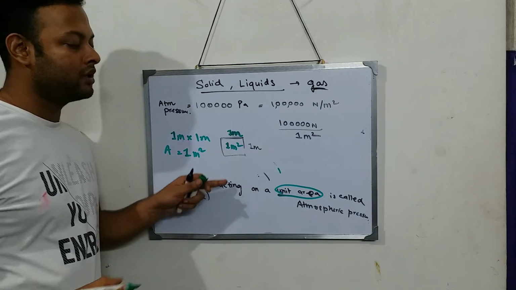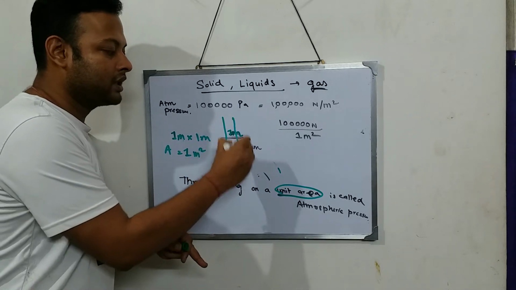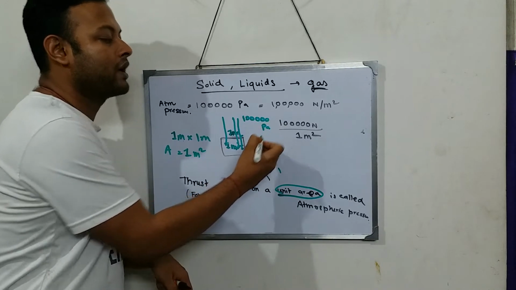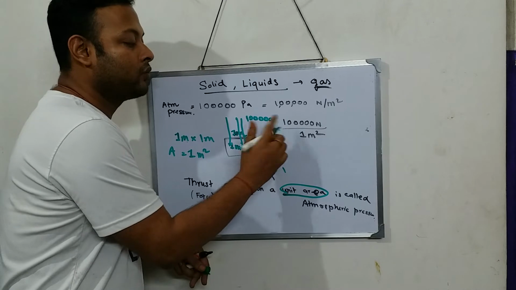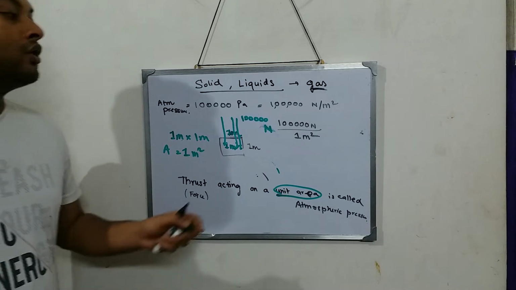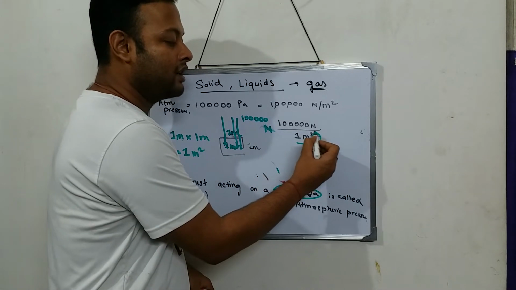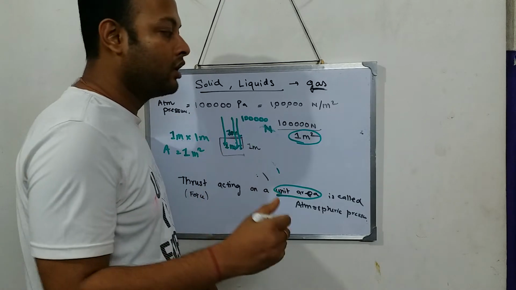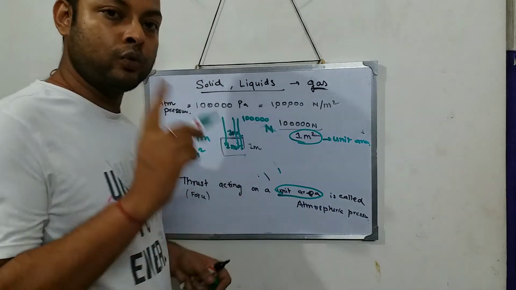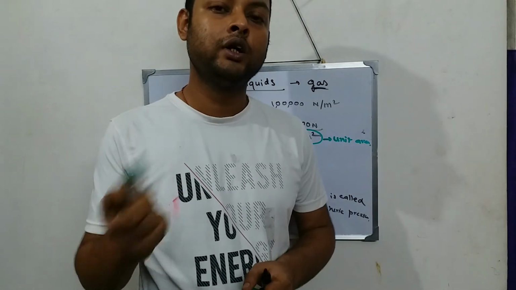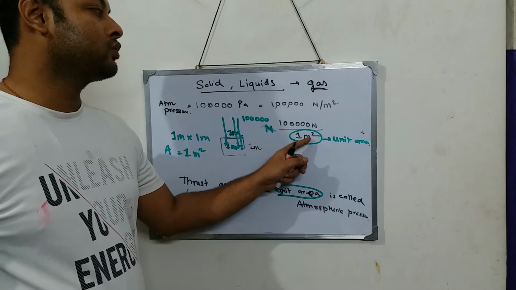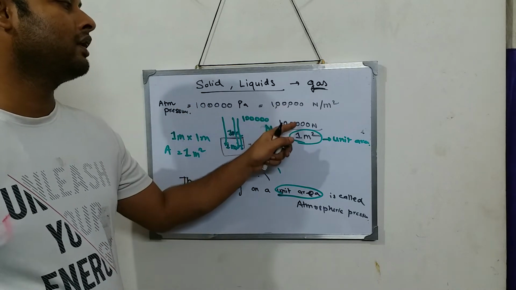So on an area of 1 meter square, how much pressure acts on this 1 meter square? 1 lakh Newton of force acts on an area of 1 meter square. So that is why I have taken area as 1 meter square. And 1 is always said as unit area. Unit means what? 1 unit area means 1 meter square area. So on an area of 1 meter square, 1 lakh Newton of force acts.